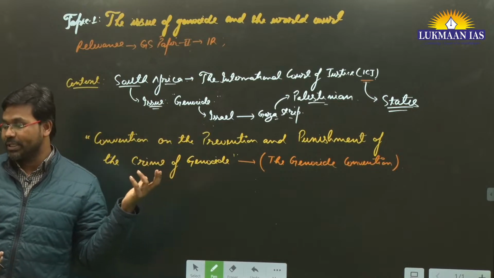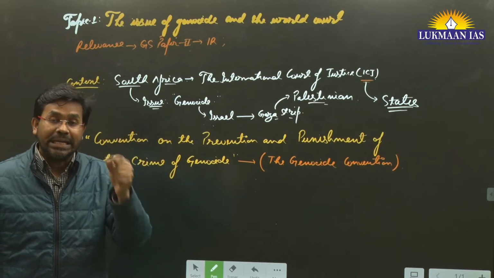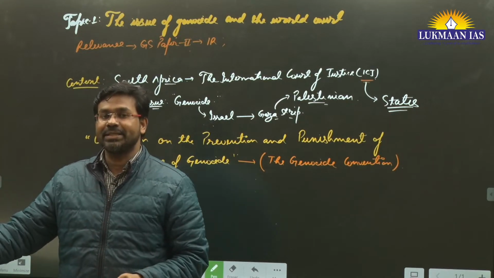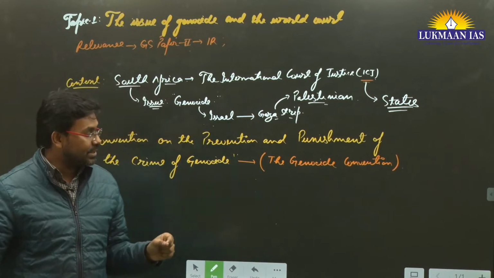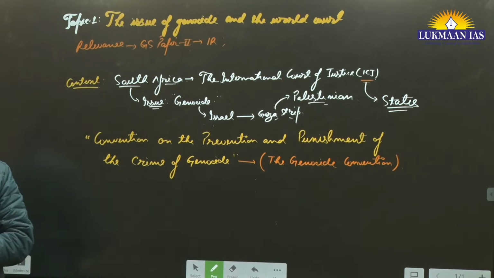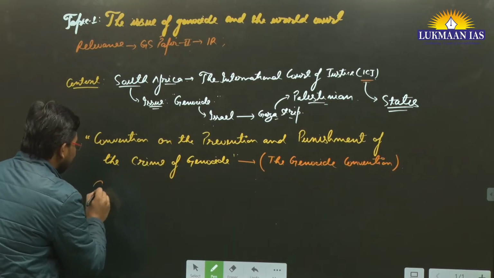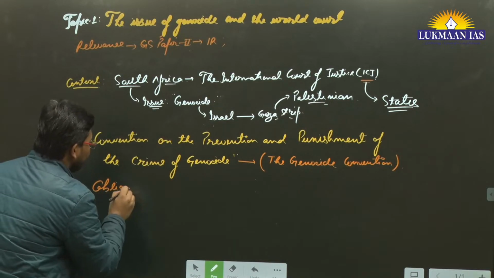Having understood the context, now let us understand the legal context. What do we mean by genocide? This particular convention has given a legal obligation on all these states, that genocide should be prohibited in all its forms. What is this obligation known as?